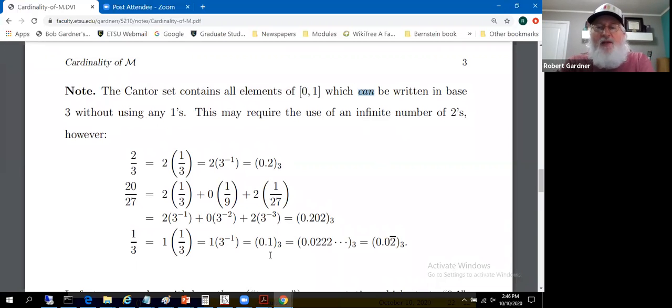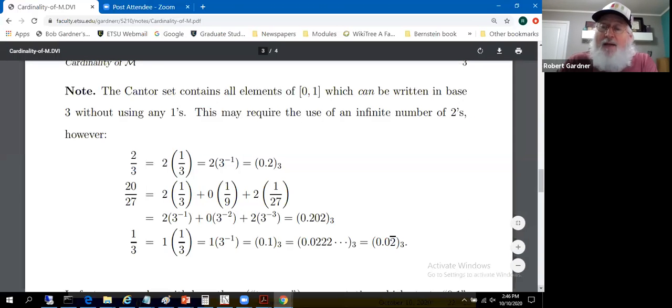So we're going to play a little trick on that 0.1, and we're going to rewrite it as 0.2222222, an infinite number of 2's. 0.2 with a bar over the repeating part. That is a ternary representation of 1/3. That's why they can be written. And it doesn't use any ones.